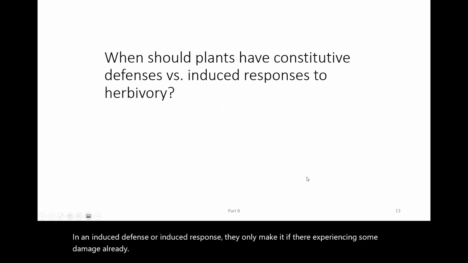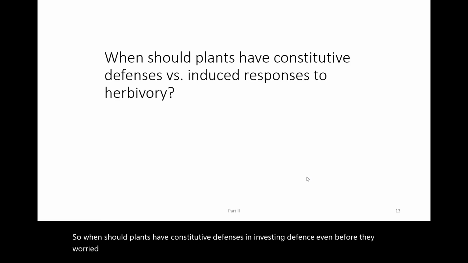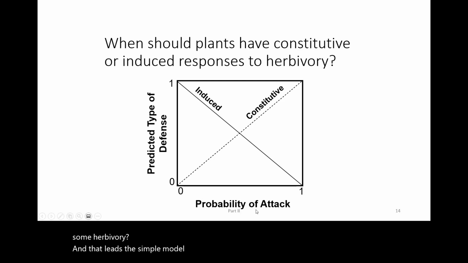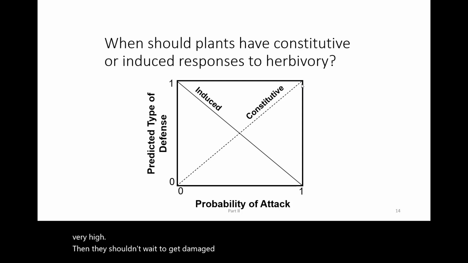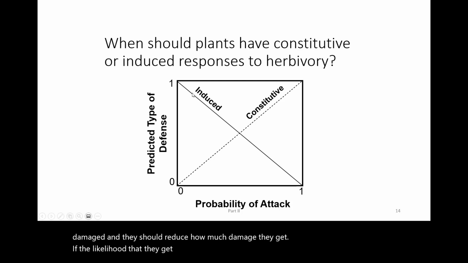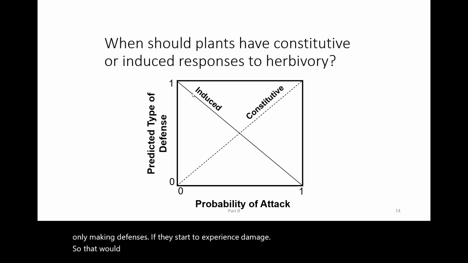So when should plants have constitutive defenses and invest in defense even before they've worried about herbivory, and when should they only make defenses if they're experiencing some herbivory? And that leads to this simple model here. If the probability that they're going to be attacked is very high, then they shouldn't wait to get damaged to invest in defenses, because they are likely to get damaged and they should reduce how much damage they get. If the likelihood that they get damaged is very low, they may be able to save some energy by only making defenses if they start to experience damage. So that would be a circumstance that favors induced defenses.